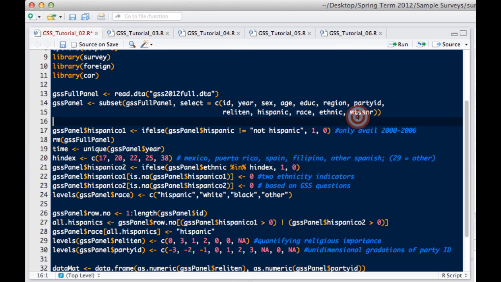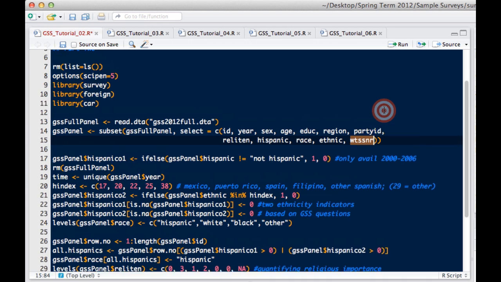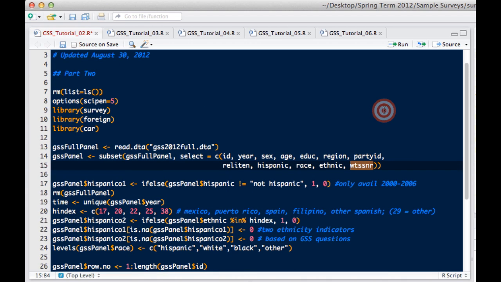I will have a note on weights later. This is a weighting variable, and it can be important, especially dealing with survey non-response and unequal probabilities of selection. But I will say that the GSS designs its surveys such that households all have equal probabilities of selection. So it is a self-weighing sample at the household level. But if you don't know what that means, don't worry about it.